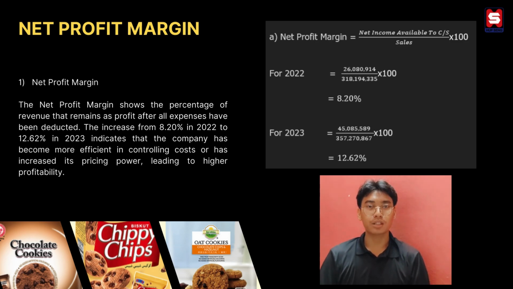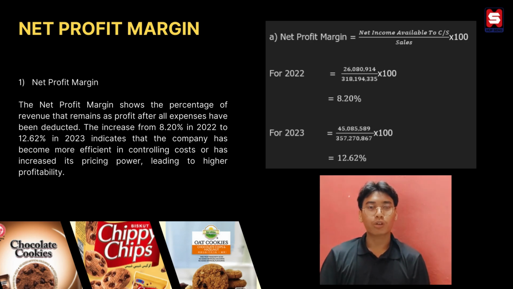The net profit margin shows the percentage of revenue that remains as profit after all expenses have been deducted. It increased from 8.20% in 2022 to 12.62% in 2023, indicating that the company has become more efficient in controlling costs and has increased its pricing power, leading to higher profitability.